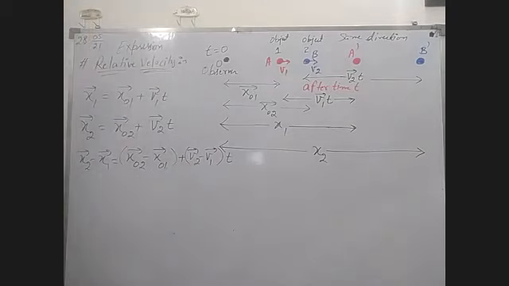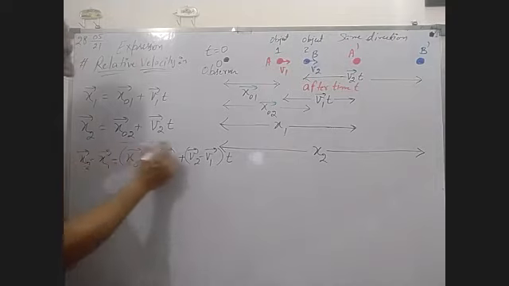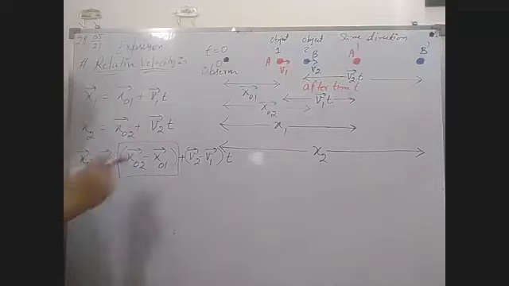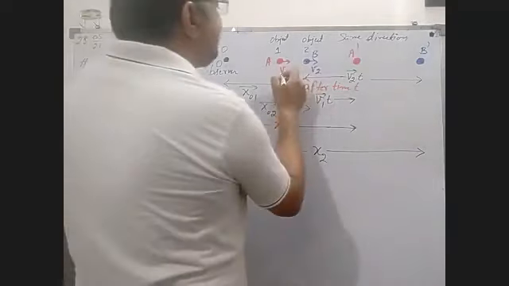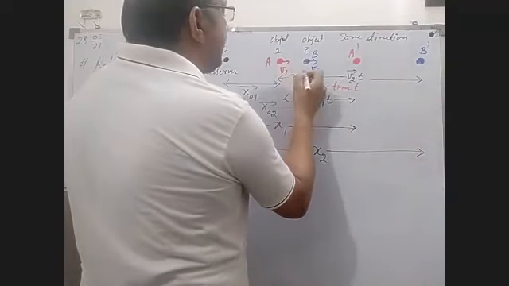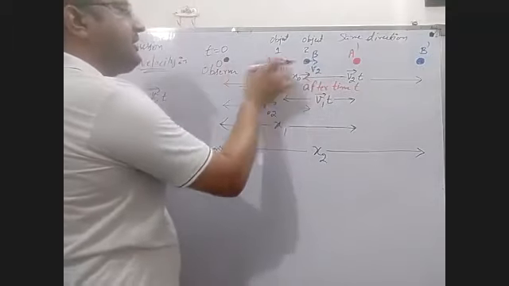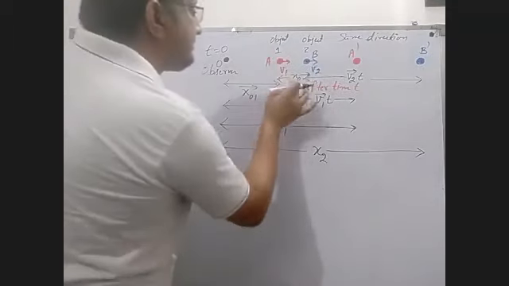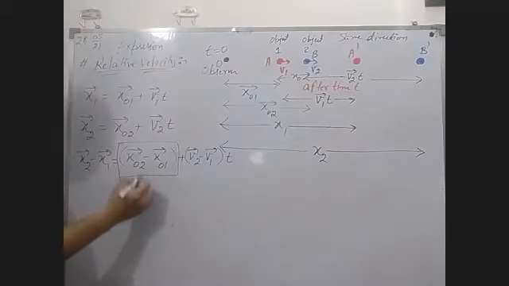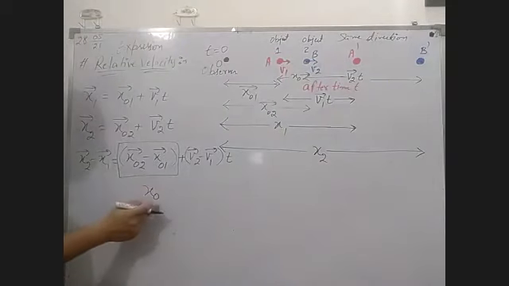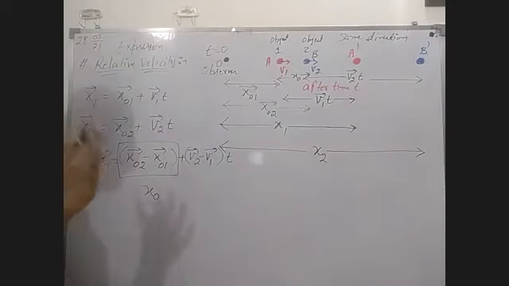Now again fill in these values. Suppose x0 is the initial distance when they are not moving. Now put x0 here: x0 is the initial gap between these objects.